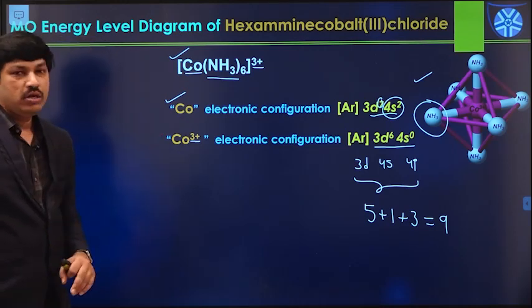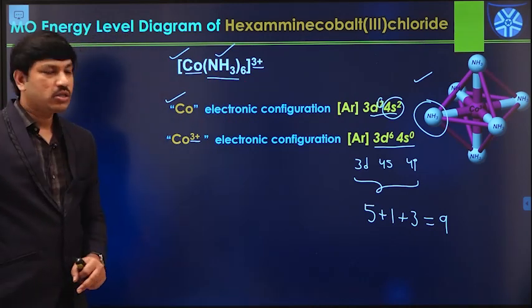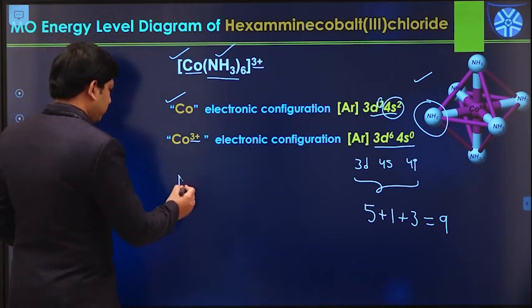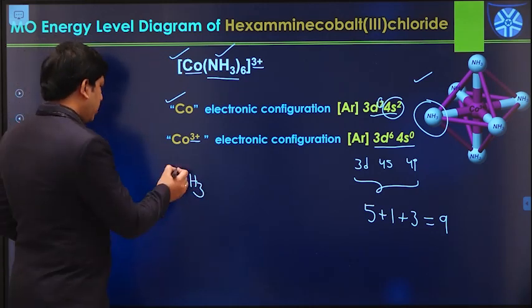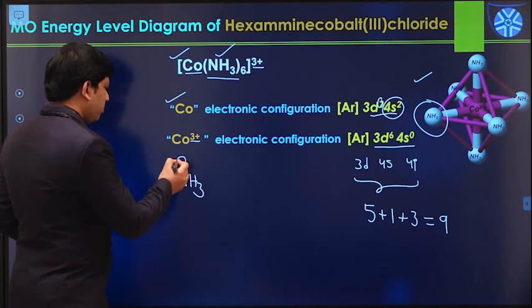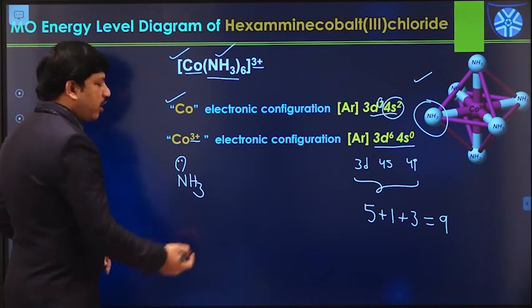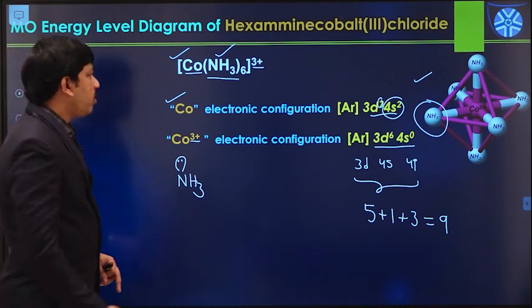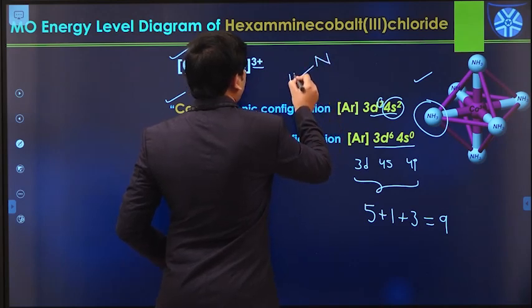And coming to the second one, the ligand. What is the ligand in this case? The ammonia molecule. Ammonia acts as a neutral ligand, because each nitrogen has one lone pair of electrons. According to valence bond theory, the ammonia molecule has a pyramidal structure.